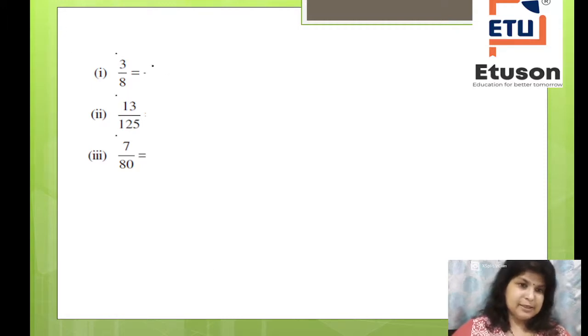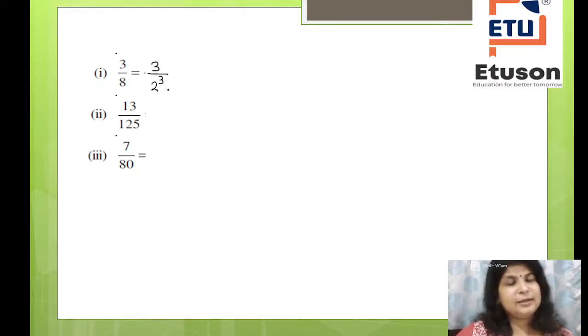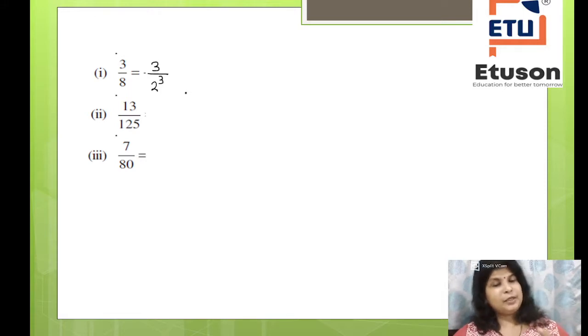Basically you have 3 divided by 8. If I want to write it, it is 2 to the power 3, right? To convert it into decimal, I want 10 in the denominator. So what should be multiplied to 2 to get 10? It is 5. Because there is a power of 3, definitely there will be a power of 3 in 5 also.